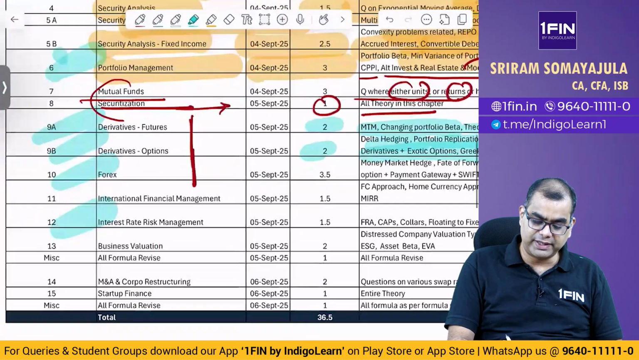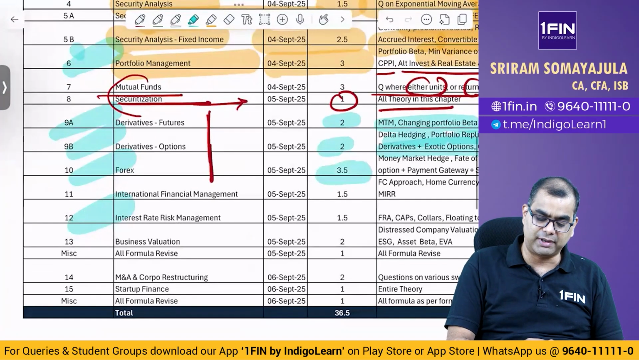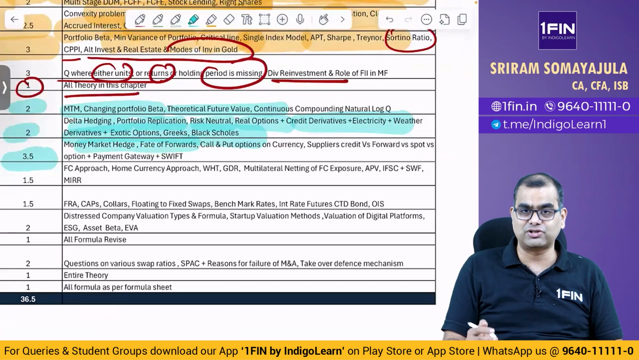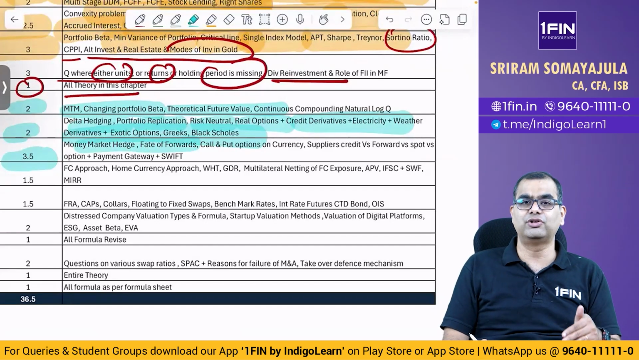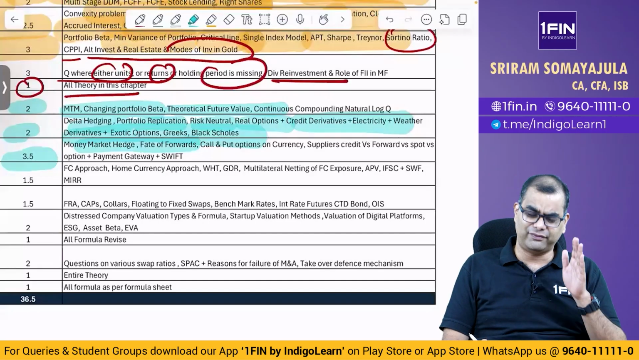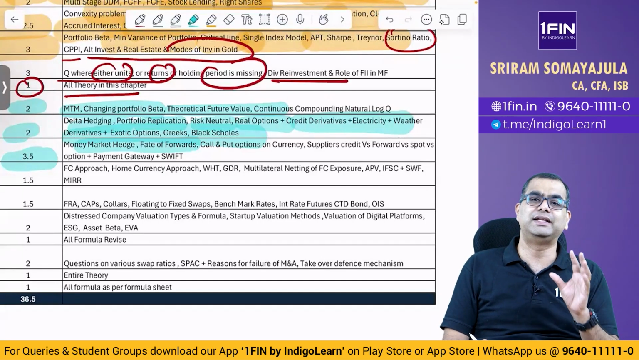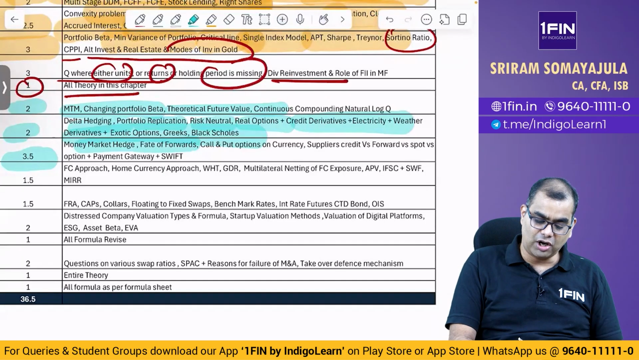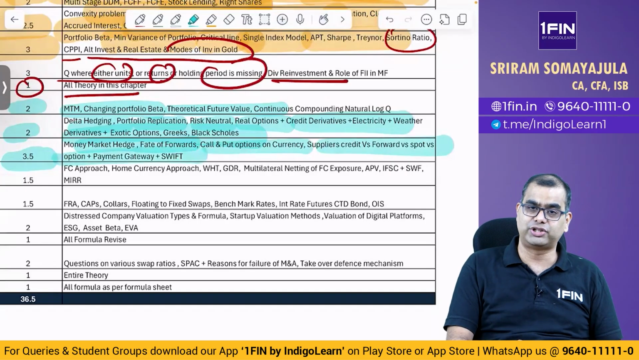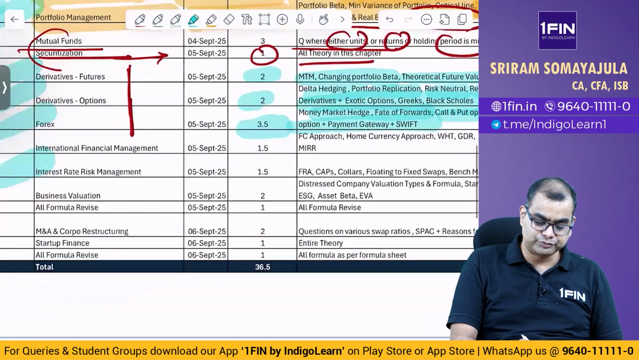Then you can come and spend time on forex. Basically go through the entire money market hedge, fate of forward contract. Both of these, a lot of students actually leave them out. I released videos on fate of forward as well as money market hedge in my revision. Please go through them carefully. I've tried to explain them as simply, clearly, easily as possible. Call and put options in currency, supplier's credit, LC related stuff, and again new theory on payment gateway and SWIFT.